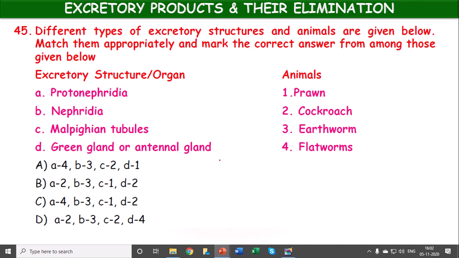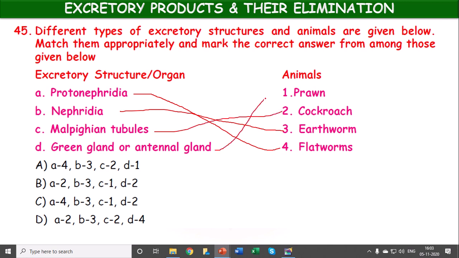First let us match. Protonephridia is present in the flatworms. Nephridia present in the earthworm. Malpighian tubule present in the cockroach. Green gland or antennal gland present in the prawn. So A4, B3, C2, D1. It is the first option.